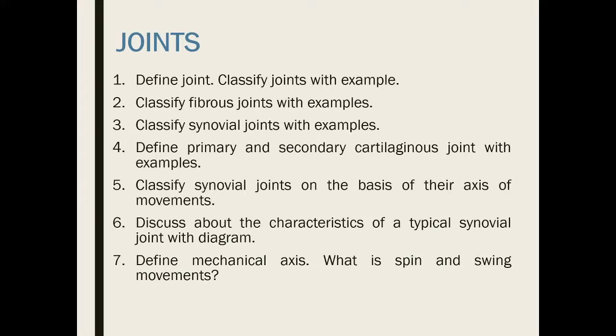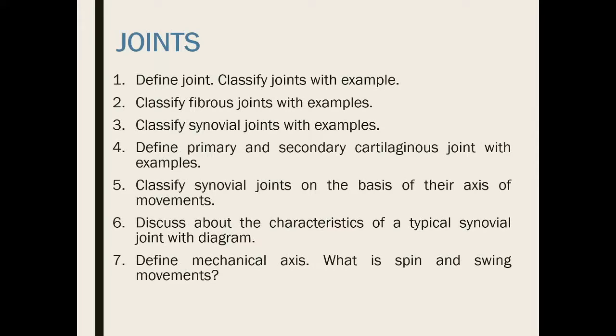You know there are basically single axis, that is uniaxial joint, that could be biaxial joint, and there could be multi-axial joint. The uniaxial joints are usually hinge joint and the condylar joint. The biaxial joints are usually saddle joint and also the ellipsoid type of joints. In the multi-axial joint, usually the ball and socket type of synovial joints are there. With their examples, you can understand.